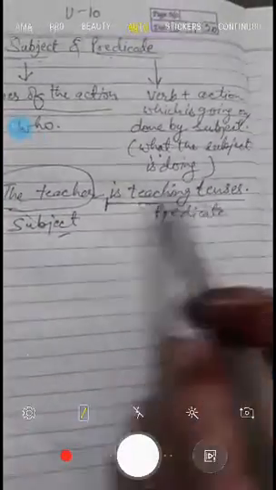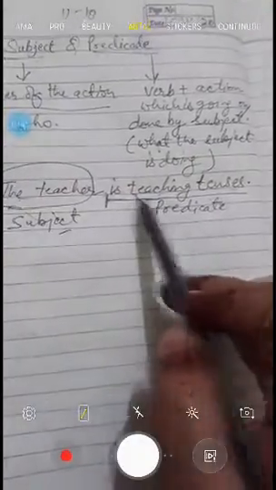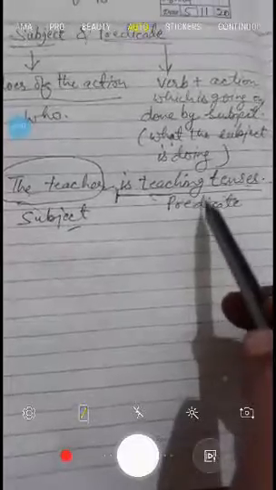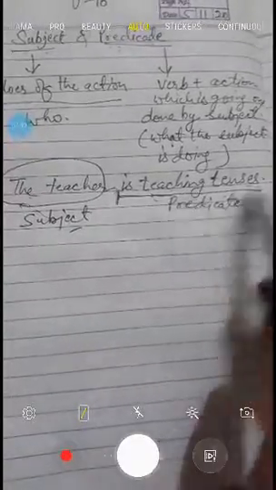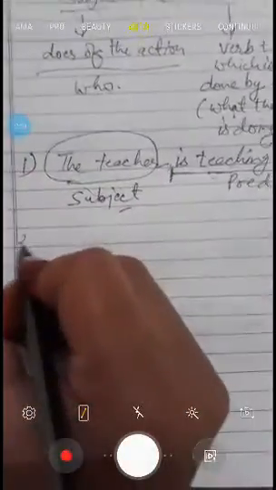Understand now? Sentence में क्या action हो रहा है? What the subject is doing along with the verb is predicate. And जो subject कर रहा है action, ये action कौन कर रहा है? जो भी कर रहा है that is the subject. Let's take one more example to make it clear.